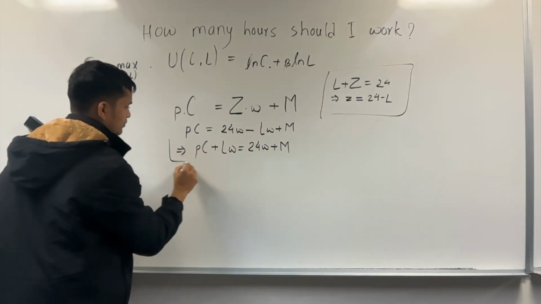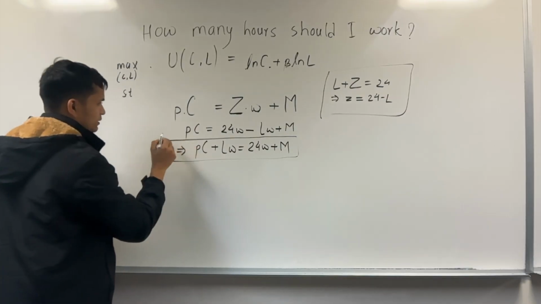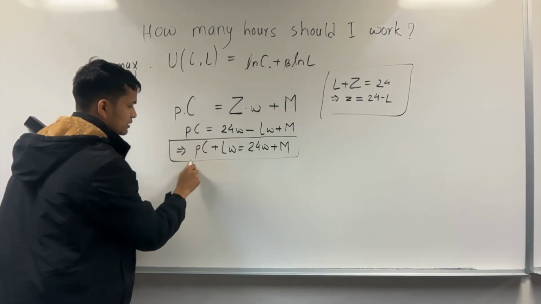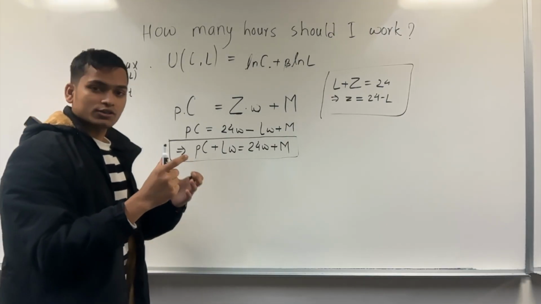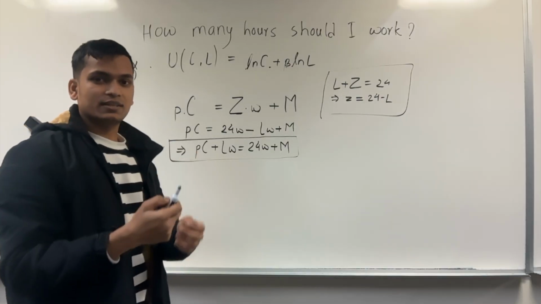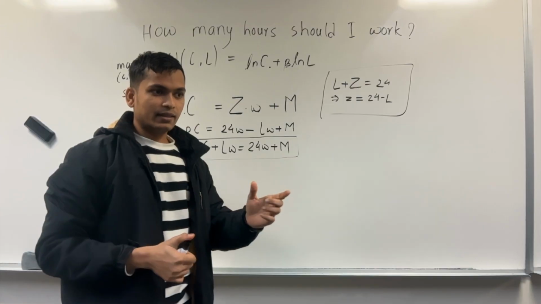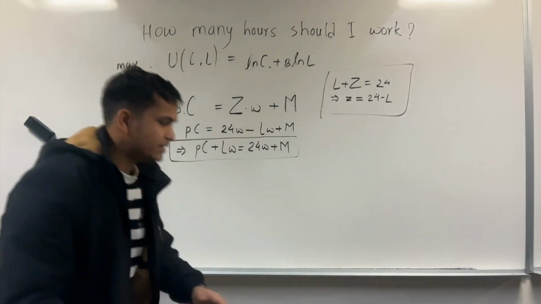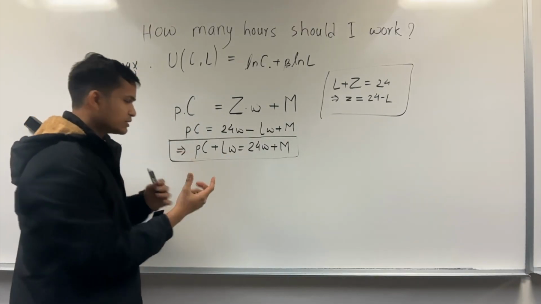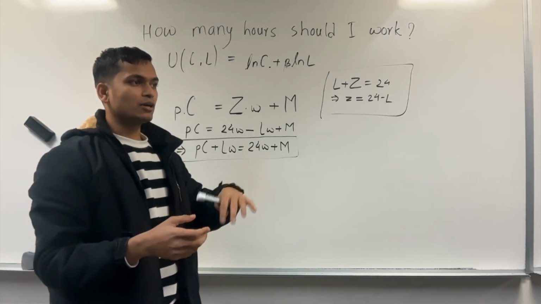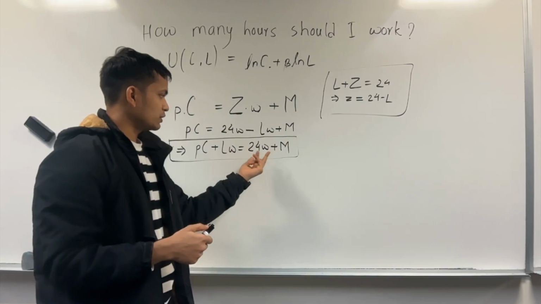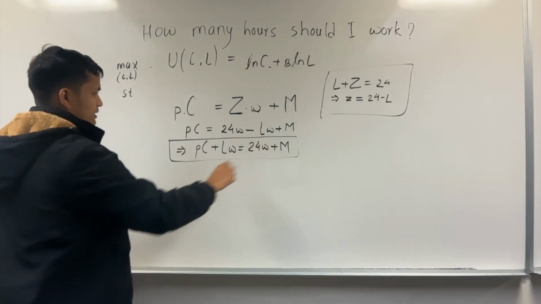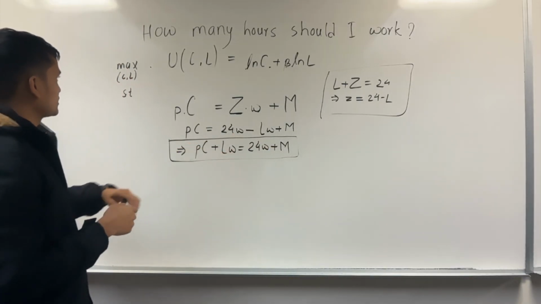Now let's understand the basic intuition behind this budget constraint. It is the total consumption cost plus the leisure cost. That means if I'm not working, then I'm paying some cost because I'm not earning, right? So that's the opportunity cost of leisure. The leisure cost plus the consumption cost equals the total amount of money I'll be making within 24 hours, plus the money without working. That's the basic intuition of the budget constraint formula.